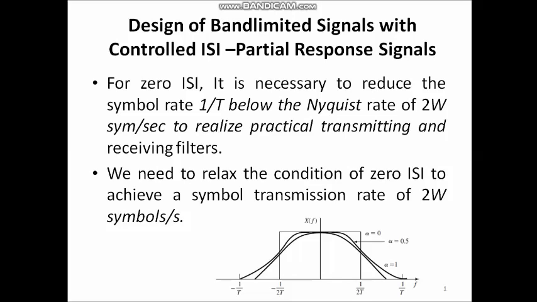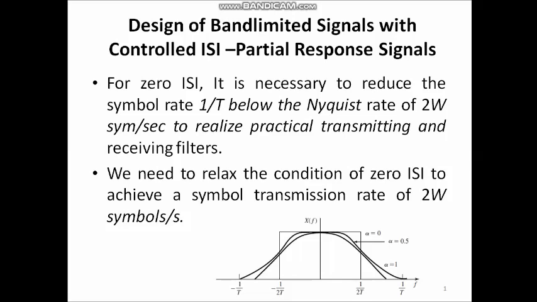For zero intersymbol interference, it is necessary to reduce the symbol rate 1 by T below the Nyquist rate of 2W symbols per second to realize practical transmitting and receiving filters. So, suppose the channel is band limited to W hertz and we are using zero intersymbol interference, which we have discussed in the last session.